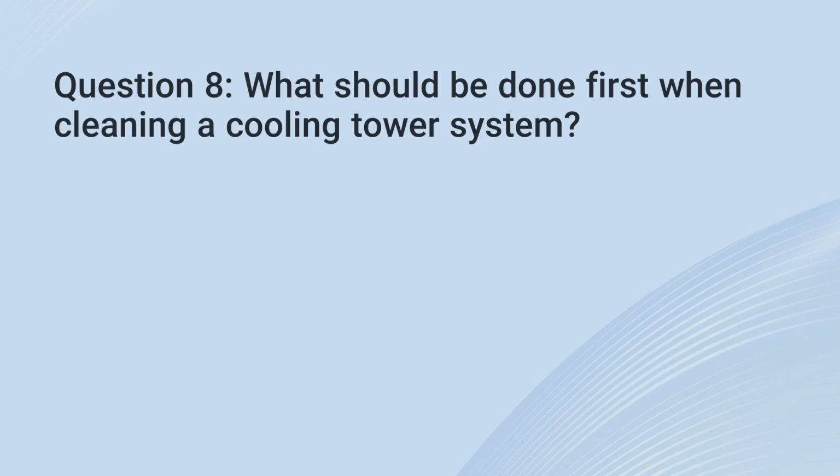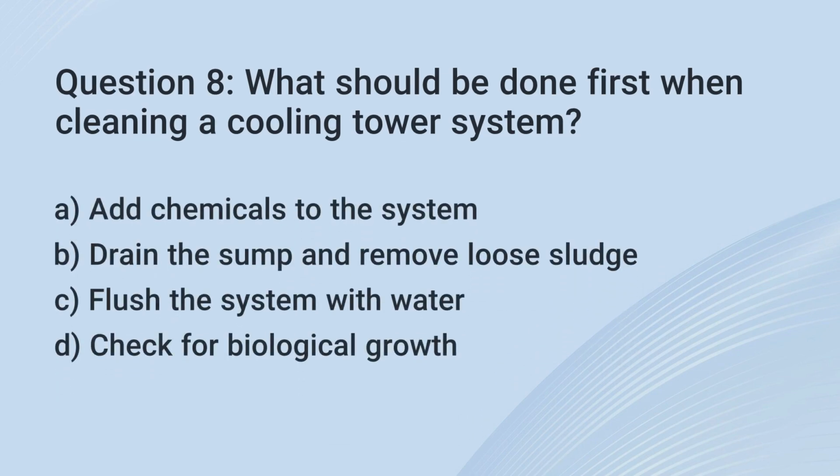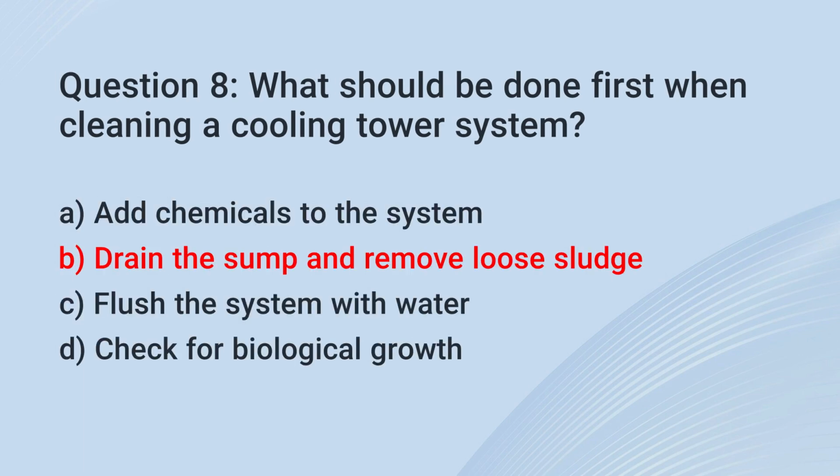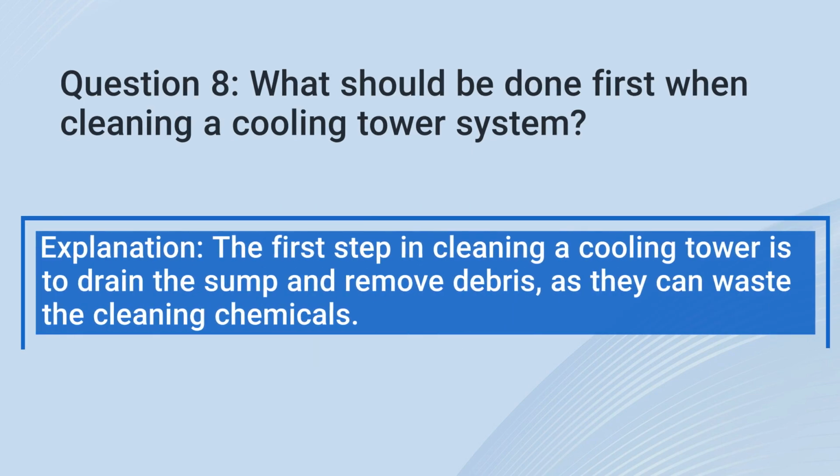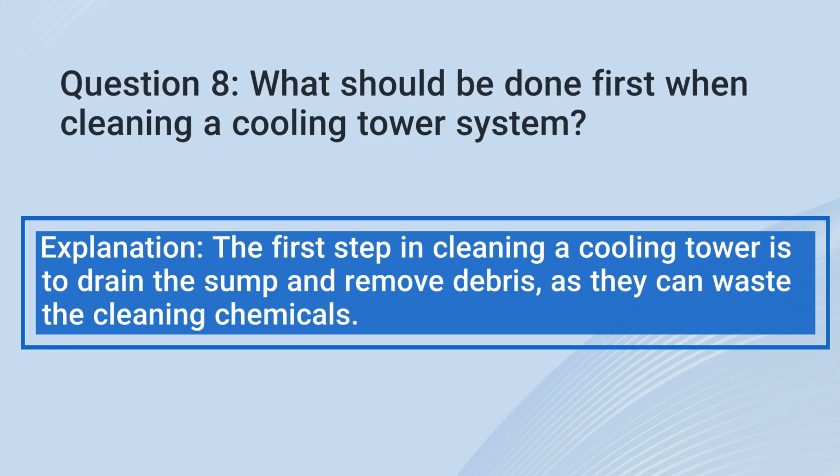8. What should be done first when cleaning a cooling tower system? A. Add chemicals to the system. B. Drain the sump and remove loose sludge. C. Flush the system with water. D. Check for biological growth. The correct answer is B. Drain the sump and remove loose sludge. Explanation: the first step in cleaning a cooling tower is to drain the sump and remove debris, as they can waste the cleaning chemicals.